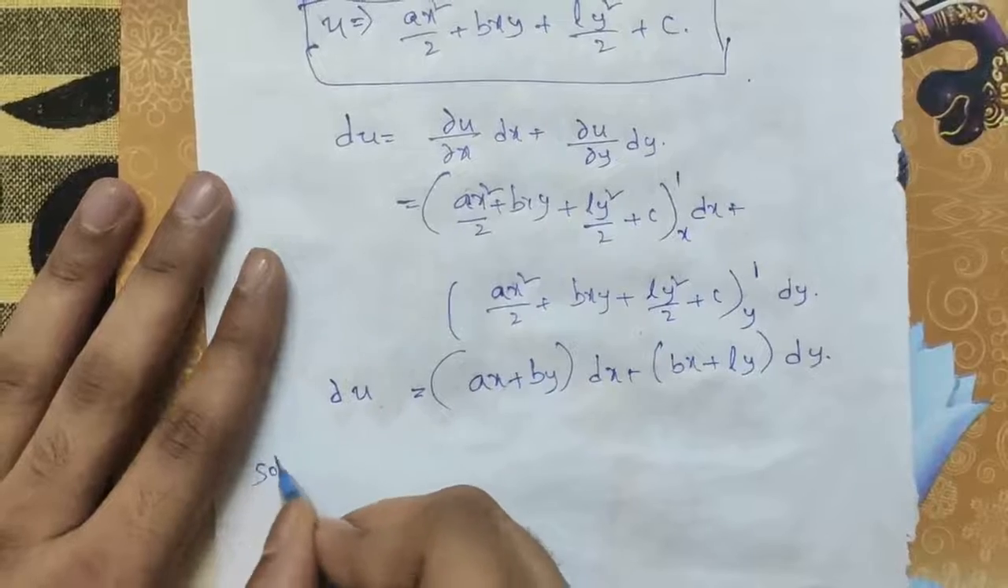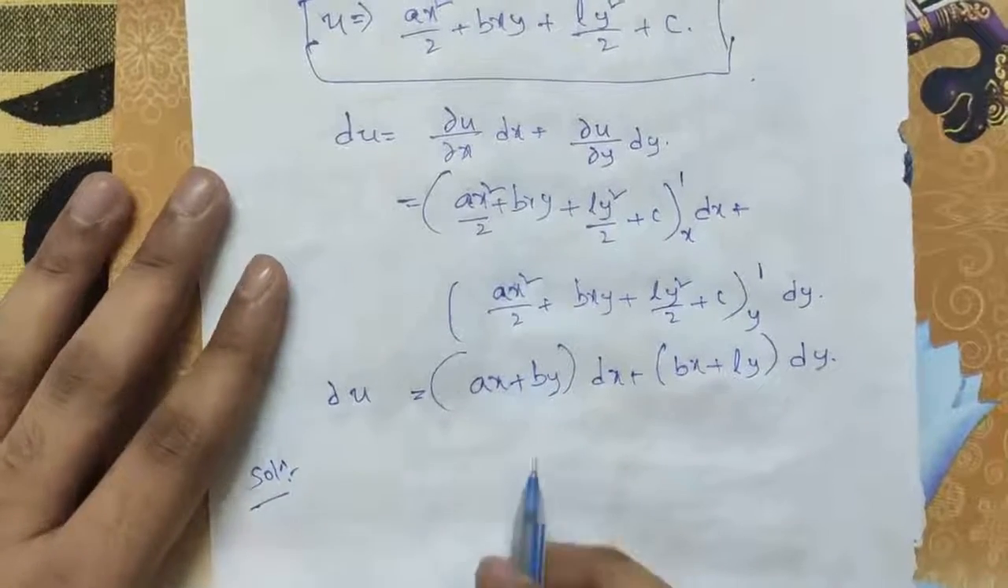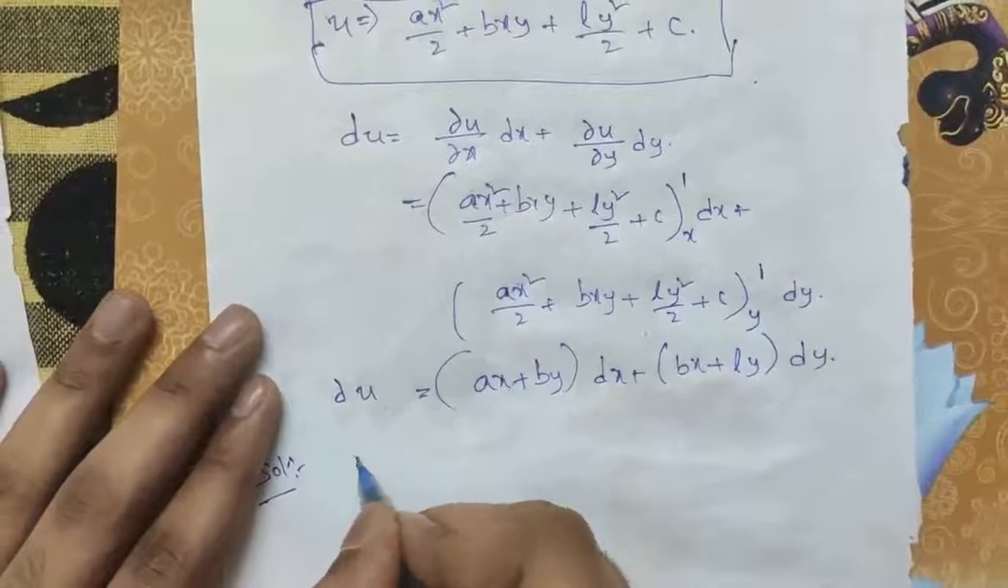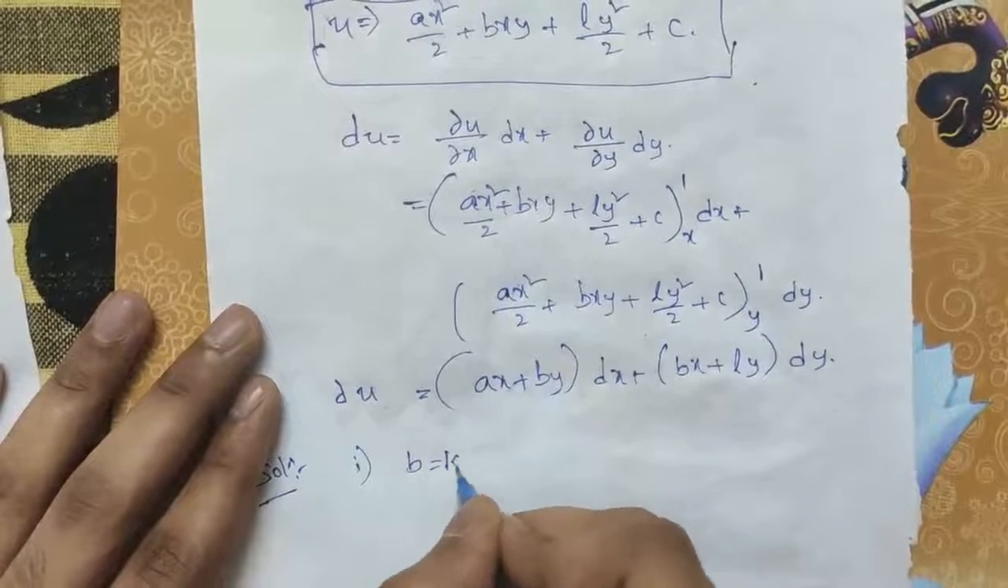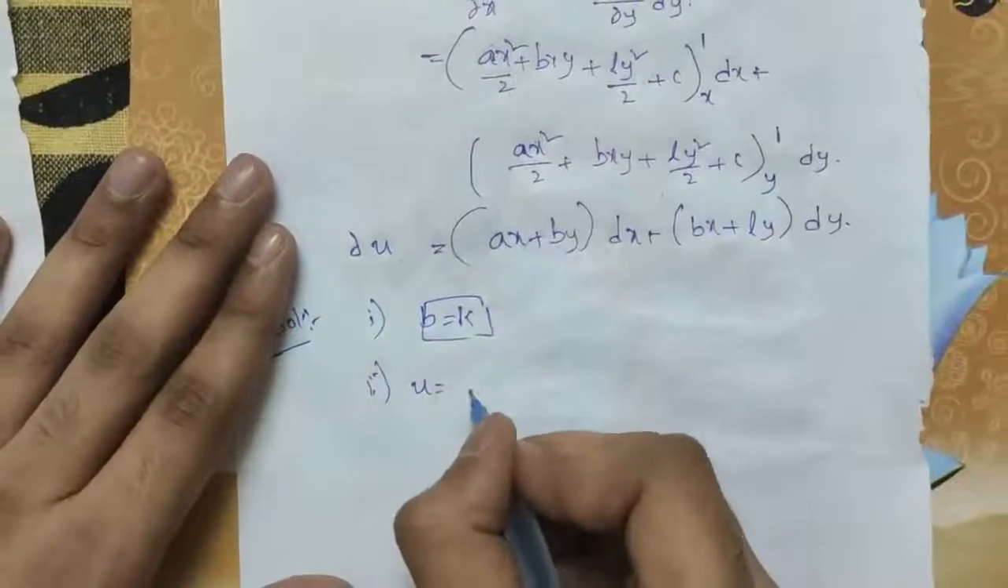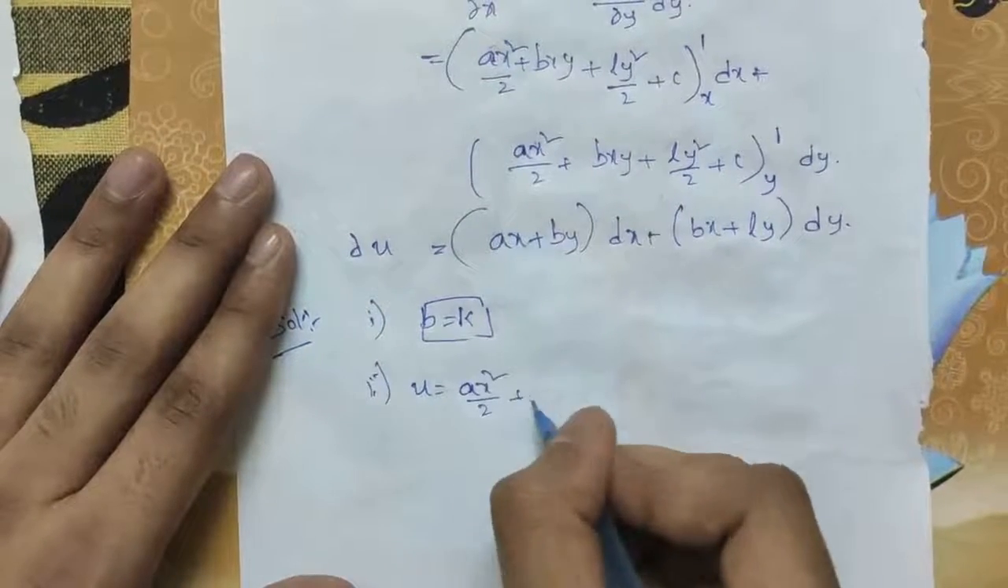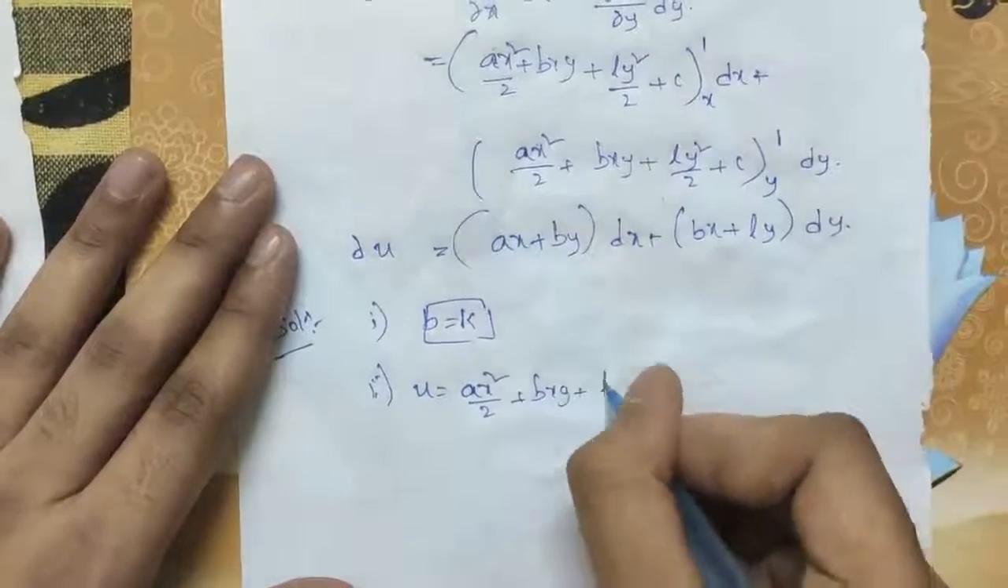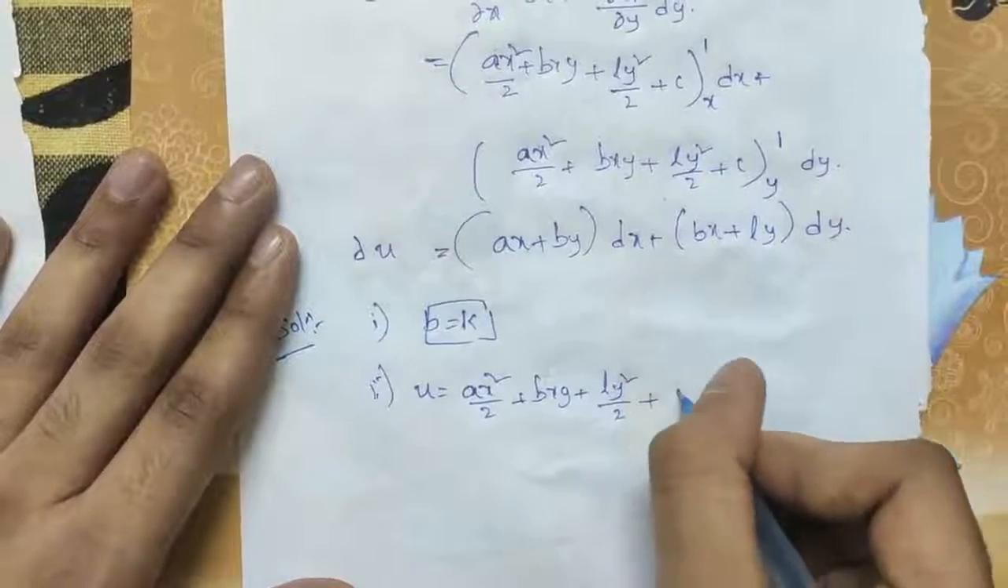So coming to finalizing the question, we got the condition between the constants as b equals k, and the exact ODE we got is ax square by 2 plus bxy plus ly square by 2 plus c.